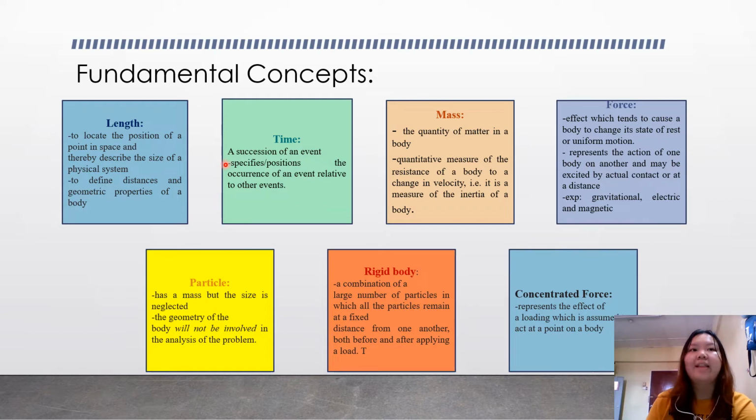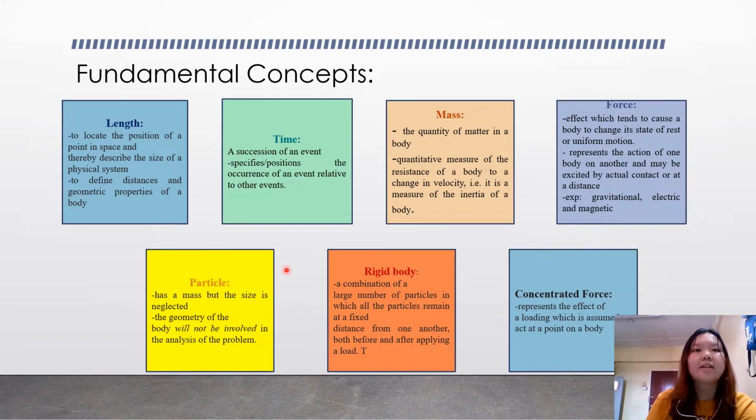The first one is length, which is used to define distances and the geometric properties of a body. And then we will have time, which is a succession of events. And then the mass, we can say it is the quantity of matter in a body, or we can also say it is a quantitative measure of the resistance of a body to a change in velocity. And the next one is force, which is the effect which tends to cause a body to change its state of rest or uniform motion. We have a few examples of forces, like gravitational and electrical forces and also magnetic forces.